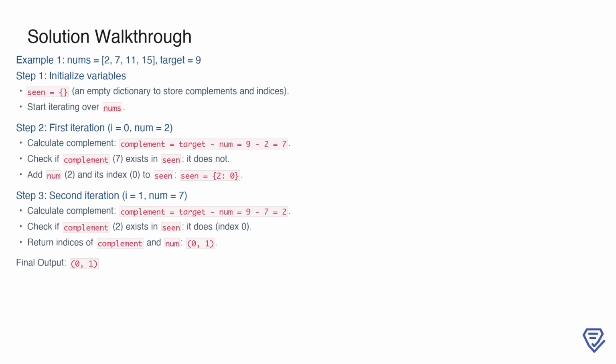So, we add the current number 2 along with its index 0 to seen, making it {2: 0} at this point. On the second iteration, the current number is 7, and we calculate its complement as 2. This time, we find that the complement 2 exists in seen at index 0. This means that the numbers at indices 0 and 1 add up to the target. We return these indices as 0, 1, which is our final output for this example.